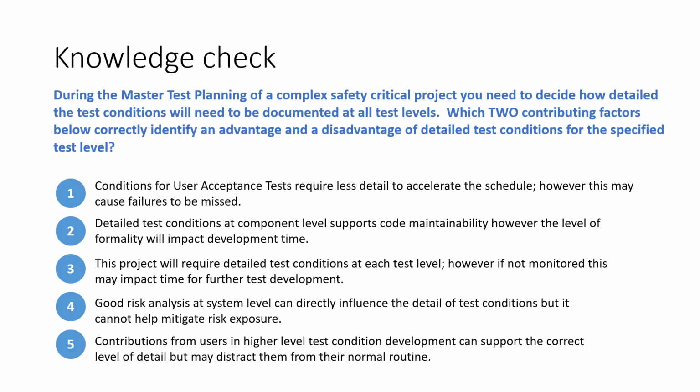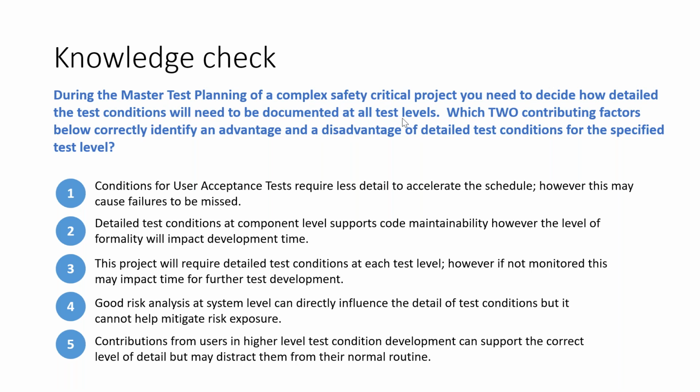Before we move on, there is a question you have to answer. Again, this is a typical ISTQB advanced test manager level question. During the master test planning of a complex safety critical project, you need to decide how detailed the test conditions will need to be documented at all test levels.